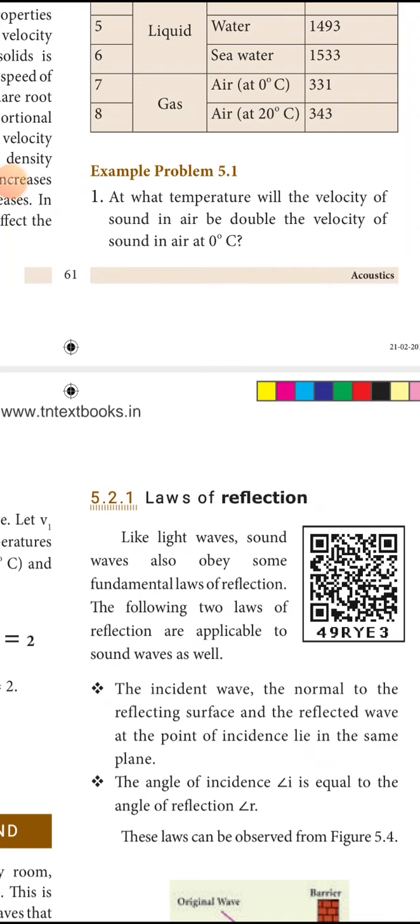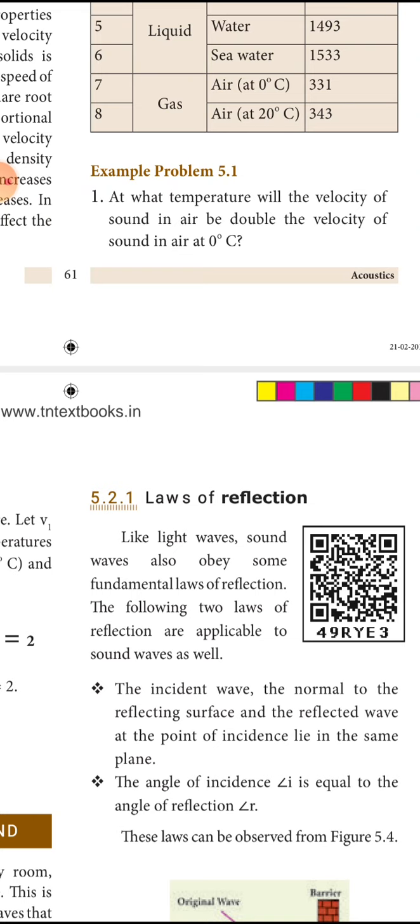Good morning, students. In the last class, we have seen up to the factors affecting velocity of sound. Next to that, there is a small problem. At what temperature will the velocity of sound in air be double the velocity of sound in air at 0 degree Celsius?